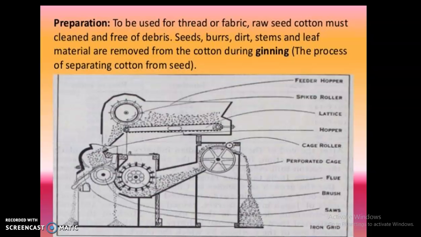Ginning was traditionally done by hand earlier, but later machines also came into use, and it was first invented by Eli Whitney, who invented a machine at that time for ginning, that is, for cotton ginning.